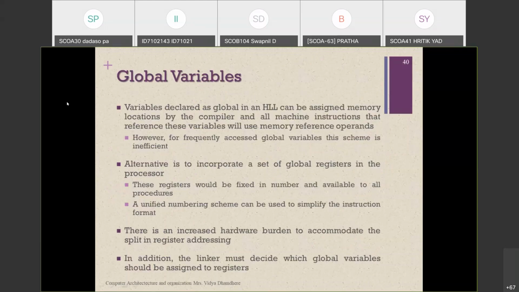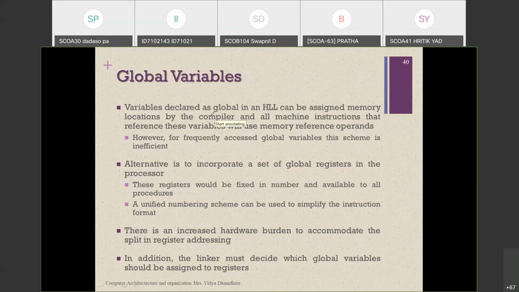Now, whenever we use a global variable instead of a local variable in the program, what is going to happen? We are going to see that. Whenever we declare a variable as global in a high level programming language, for example the C++ programming language, what is going to happen?